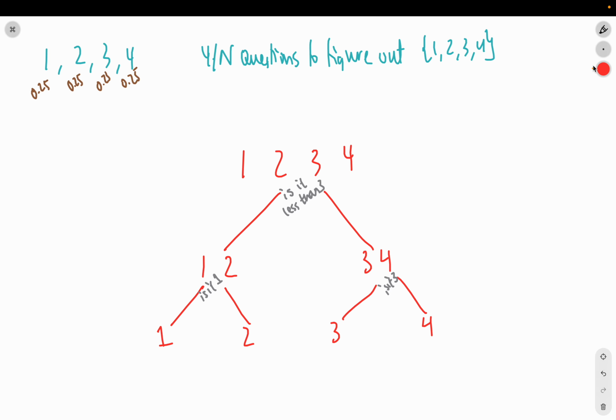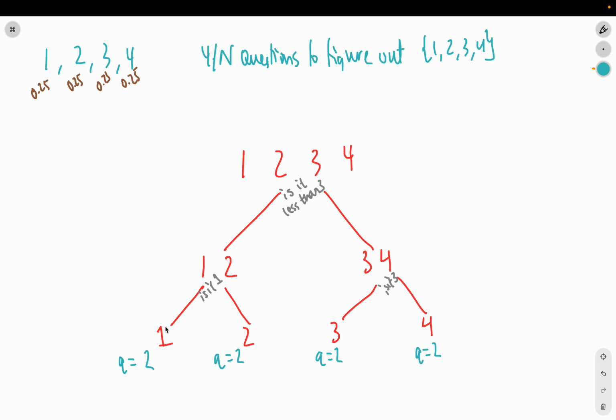Okay, so let's go through each of these possibilities. It looks like, on average, we're asking two questions. But here's how we can quantify that. Along this route, how many questions did I ask? I asked 2 questions, correct? And then what is the probability of the thing that I rolled? So let's do the questions first. This way was 2 questions, this way was 2 questions, and this way was also 2 questions. So for all of these, we've asked 2 questions.